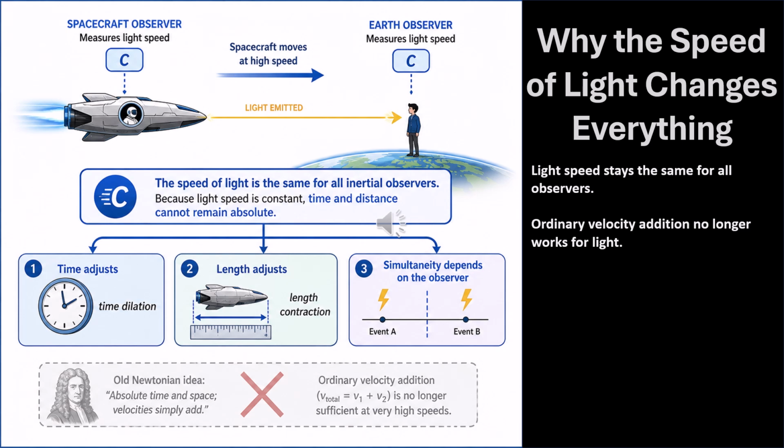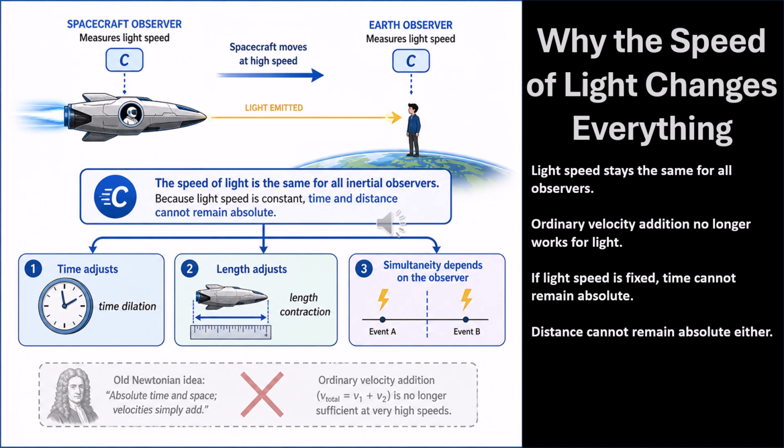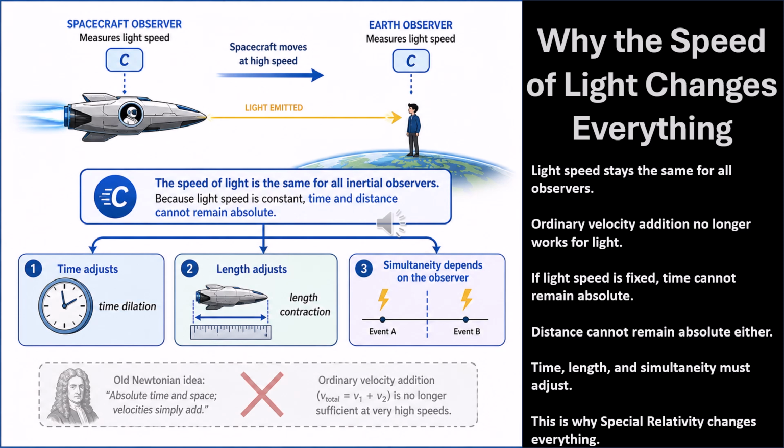If light speed must stay fixed for all observers, then time cannot remain absolute. Distance cannot remain absolute either. Instead, time, length, and simultaneity must adjust between observers. This gives us time dilation, length contraction, and the relativity of simultaneity. That is why special relativity changes our basic ideas of space, time, and motion.